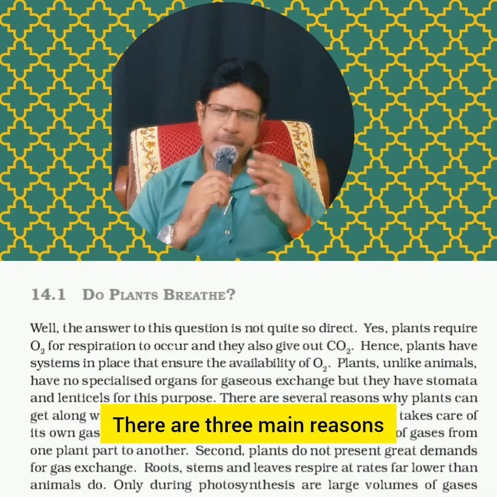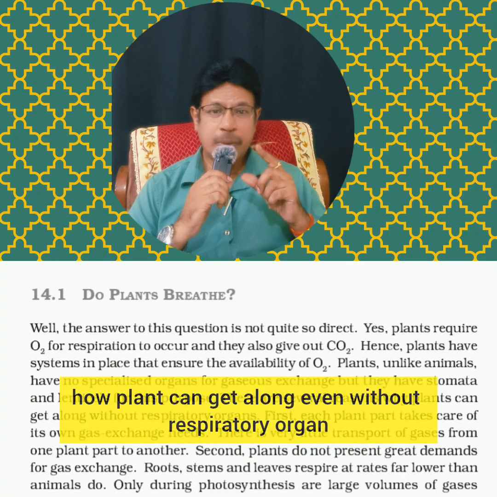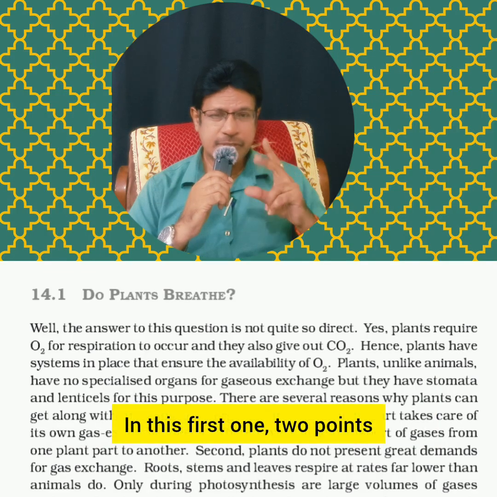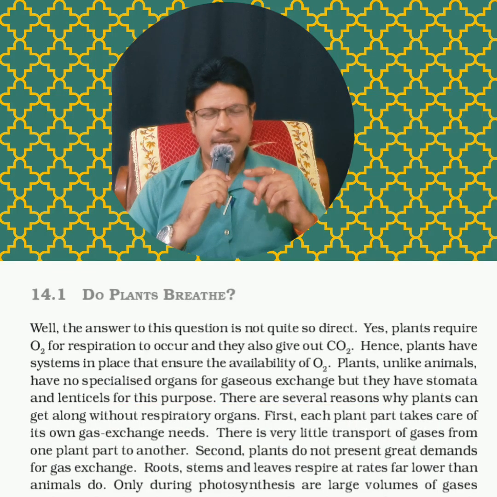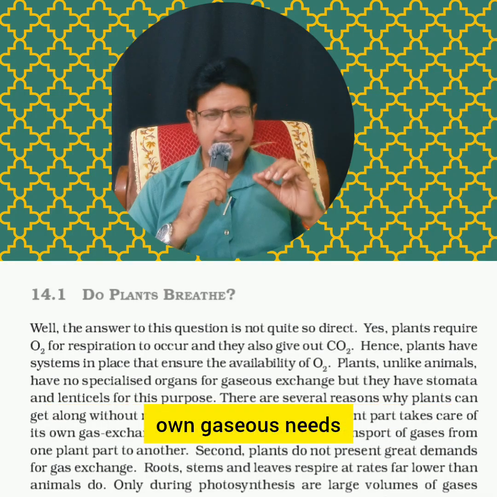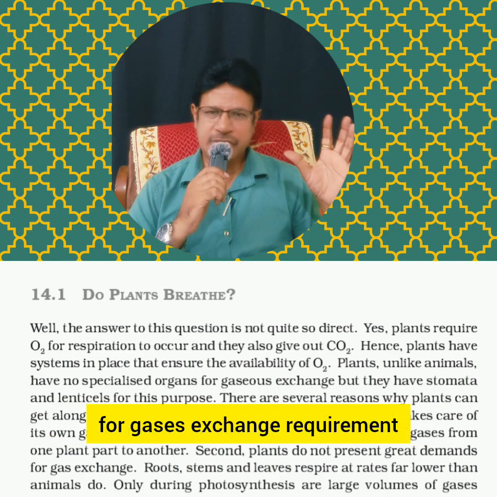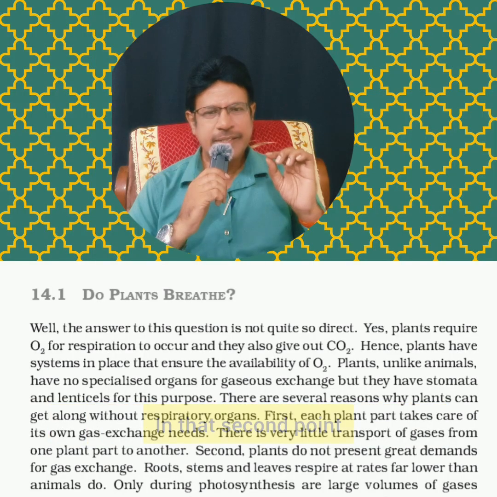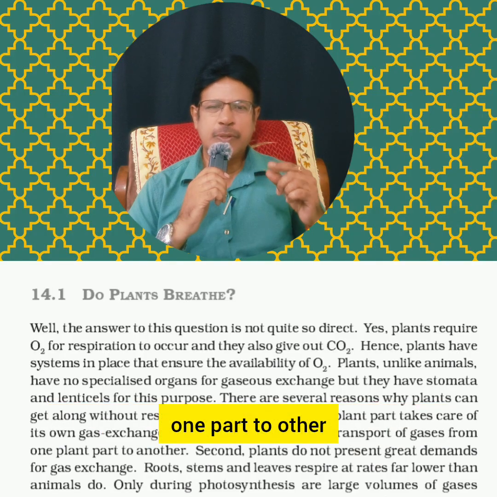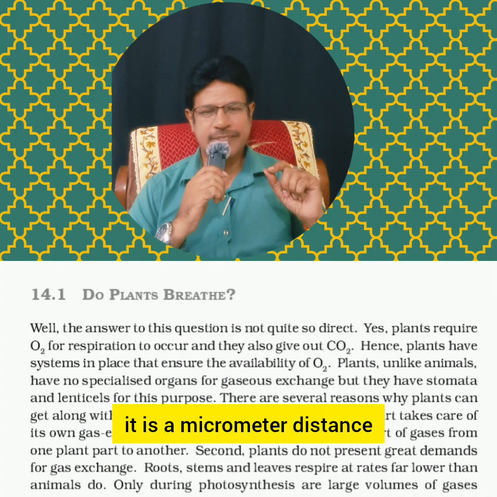There are three main reasons. In the first main reason, how a plant can get along even without respiratory organs, there are 2 points. Each part of the plant can take care of its own gaseous needs. That means there is no other special part for gaseous exchange requirement. Second, there is little transport of gases from one part to another. It is not even a centimeter distance, it is a micrometer distance.